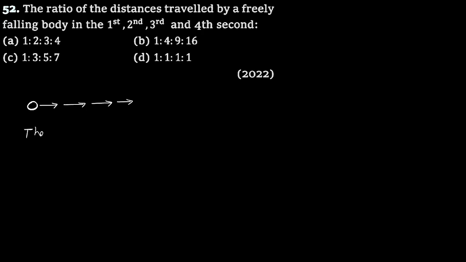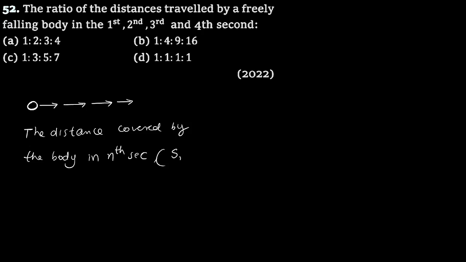The distance covered by the body in the nth second, let us denote by Sn. What is the meaning of this? What do you mean by this nth second?